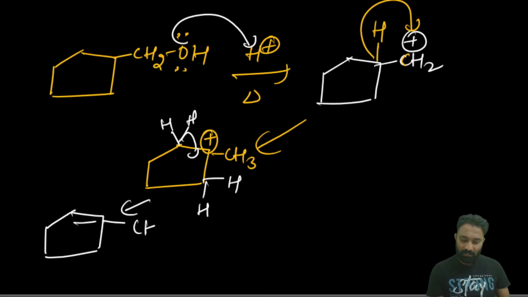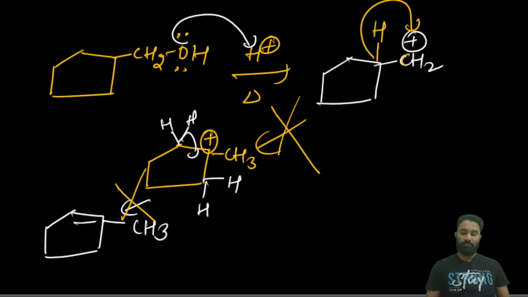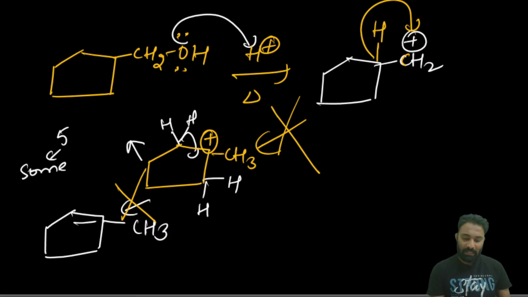But actually this product is wrong, even though it is producing the 3 degree carbocation. Because it is a 5-membered ring, it is having some angle strain.